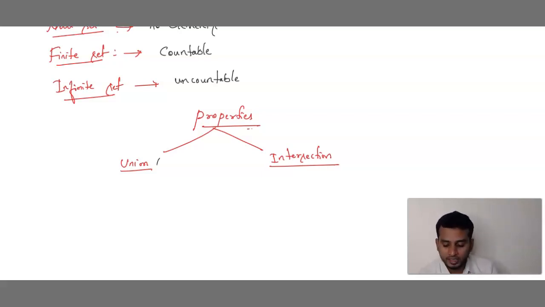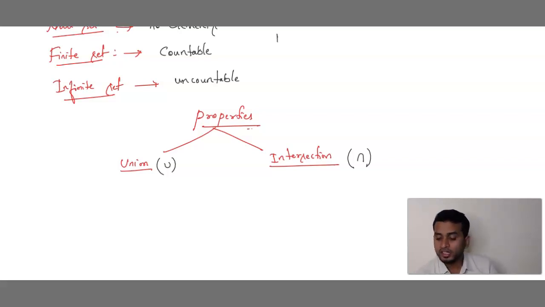Union property is denoted by the symbol small u. Okay? It is denoted by the symbol just u shape. Intersection is denoted by the symbol n shape. Can you see here? Opposite of u. So this is the symbol of intersection.